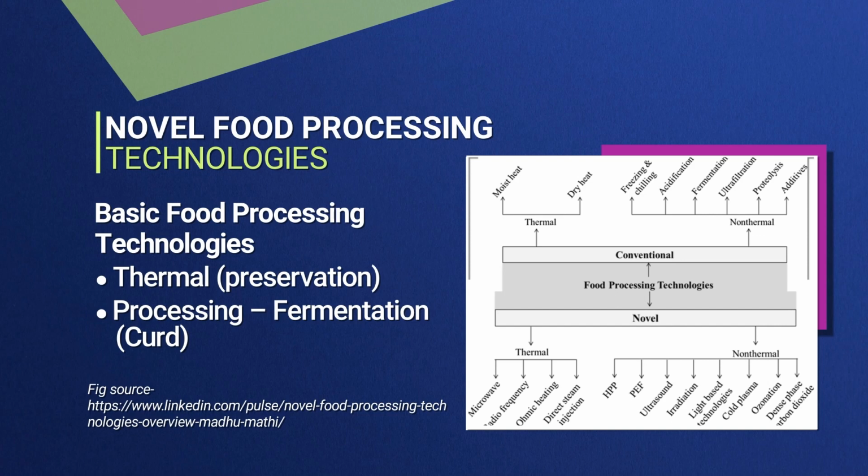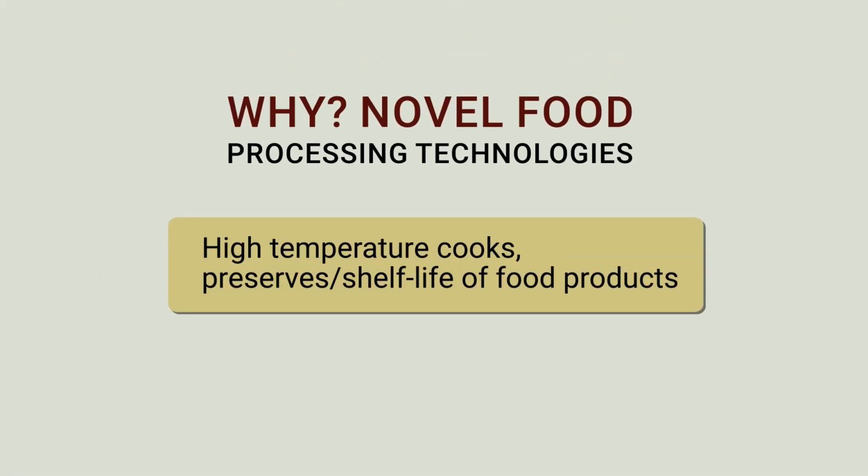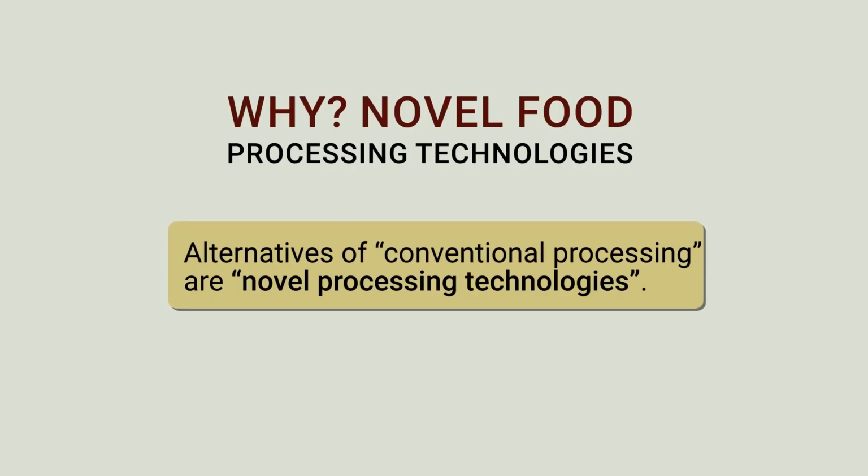So the point is that basically food processing is aimed at preservation and also at preparation of the products. So there is processing, there is preservation. And novel food processing is an alternative to the conventional processing in a way.